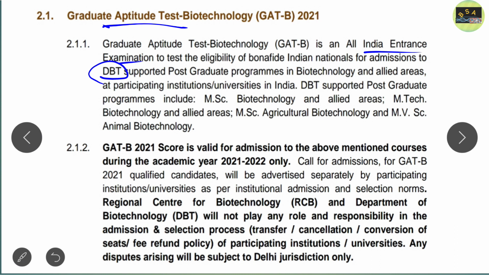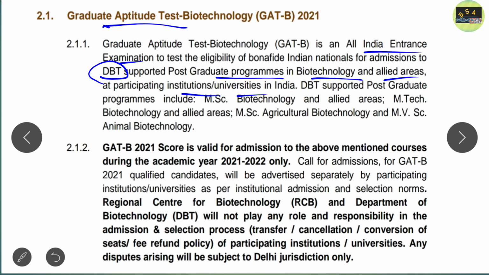The BET is for PhD candidates, and GATE B is for postgraduate programs in biotechnology and allied areas. If you qualify the Graduate Aptitude Test for Biotechnology, or GATE B, then you may pursue your postgraduate programs either in biotechnology or in allied areas at participating institutions and universities in India.